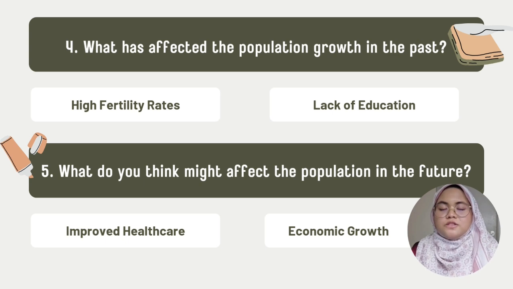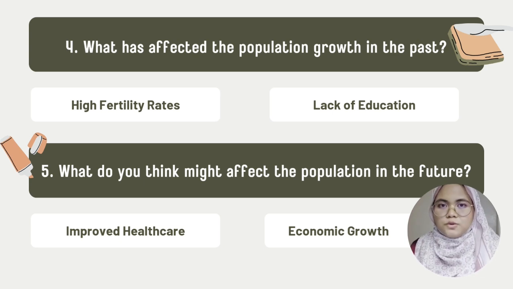So for the fifth question, it is: what do you think might affect the population growth in the future? In my opinion, the future population growth of Ethiopia is expected to be influenced by improved healthcare. As we know, Ethiopia has gone through many different types of illnesses such as malaria and tuberculosis. With the advancements of technology, more people will be more likely to survive these illnesses, and children are expected to grow up to become adults. Since more people are living longer and healthier lives, it is anticipated that the population will grow steadily.